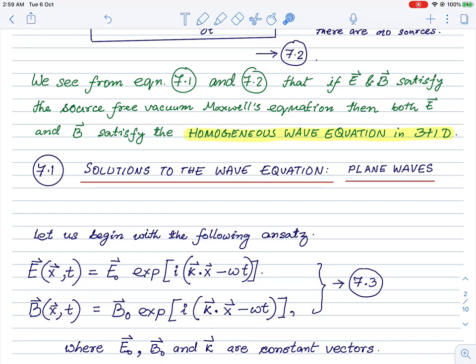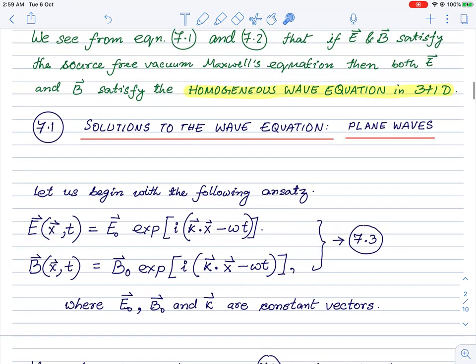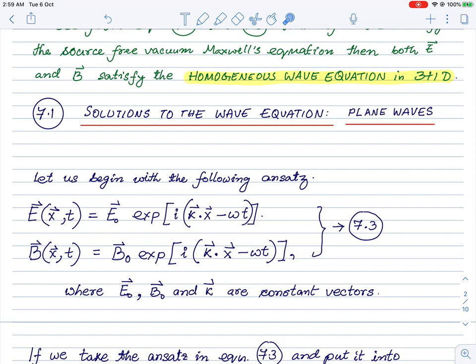But for the sake of simplicity, we will focus on what are called monochromatic waves, which are solutions to the wave equation for a single frequency. Of course, we can consider similar solutions for many frequencies and superimpose them, and we'll get a very non-trivial solution.